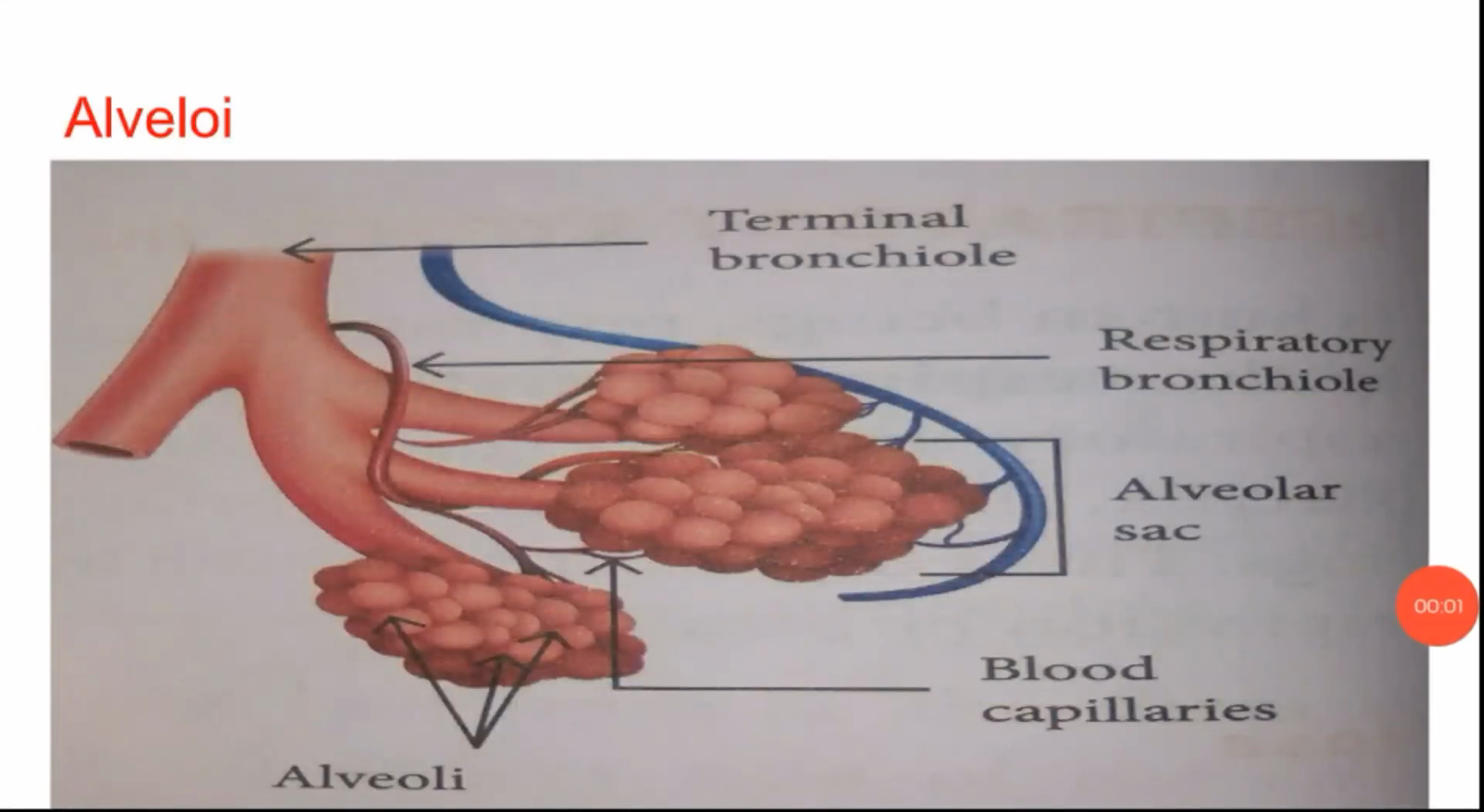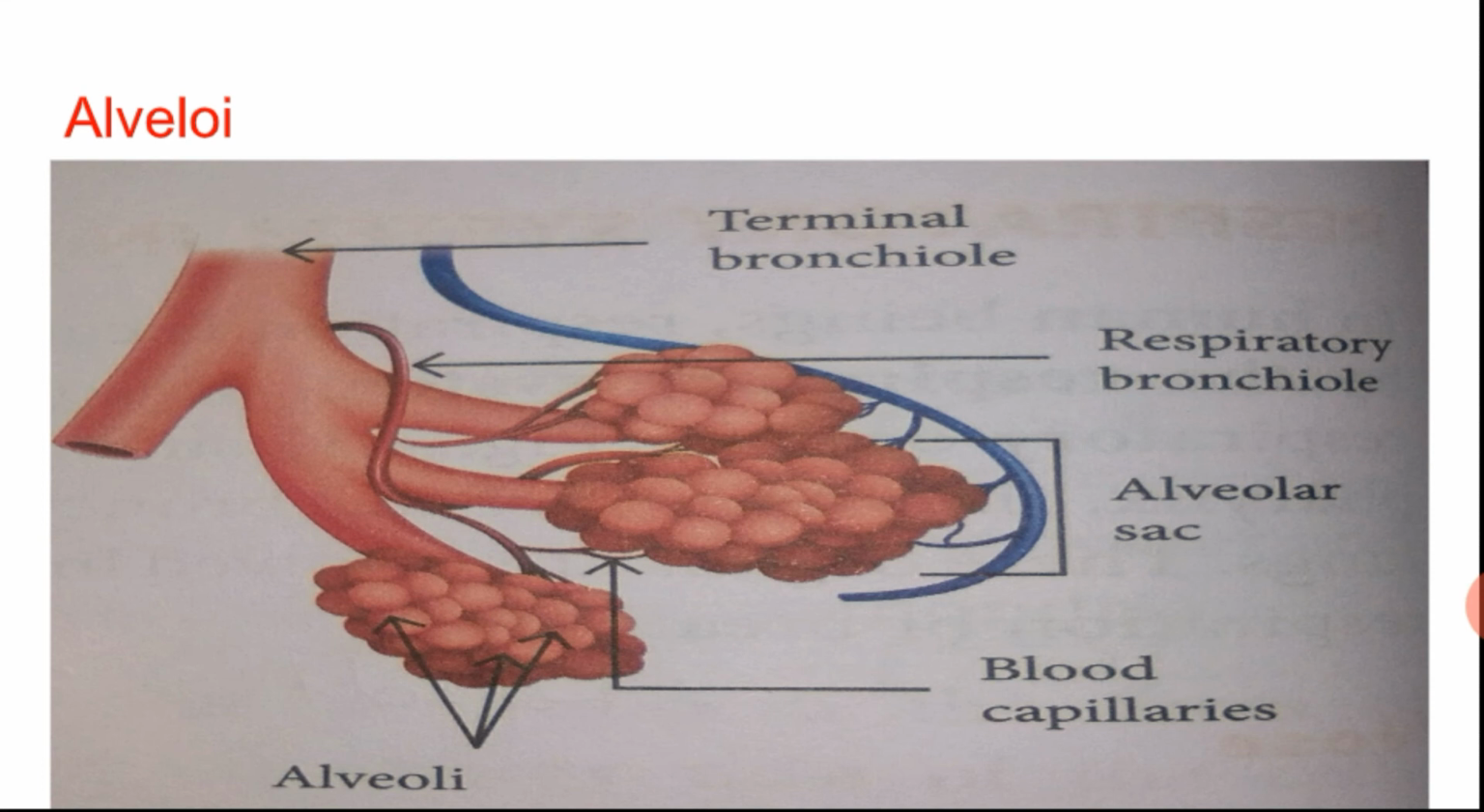Alveoli. The bronchioles open into thin air sacs called alveolar sacs. Each alveolar sac is made up of a cluster of thin-walled, balloon-like structures called alveoli, that you can see in the diagram where alveolar sac is written. So it is a bag-like structure. Sac means a bag, and it looks like a balloon.